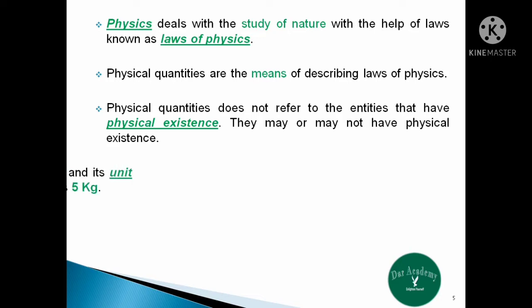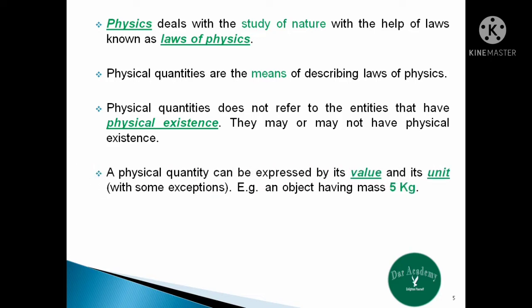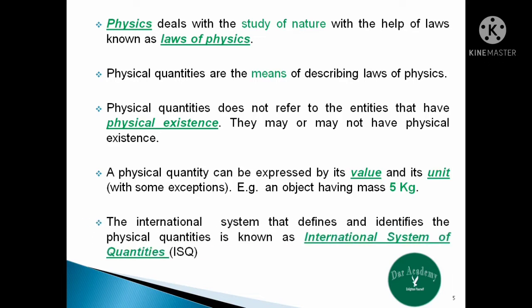A physical quantity can be expressed by its value and its unit. For example, an object having mass 5 kg, where 5 represents the value of the physical quantity and kg represents the unit of the physical quantity. The international system that defines and identifies the physical quantities is known as the International System of Quantities.